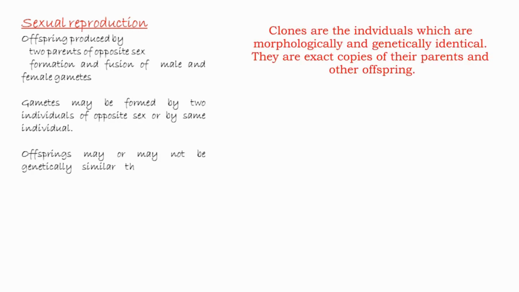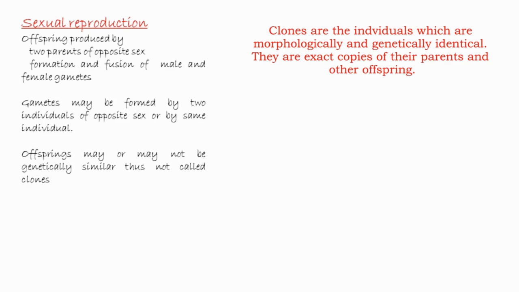The next point we discuss is whether the offsprings produced by sexual reproduction are clones or not. First, let us come back to the definition of a clone. Clones are individuals which are morphologically and genetically identical to each other, and they are exact copies of their parents and other offsprings.